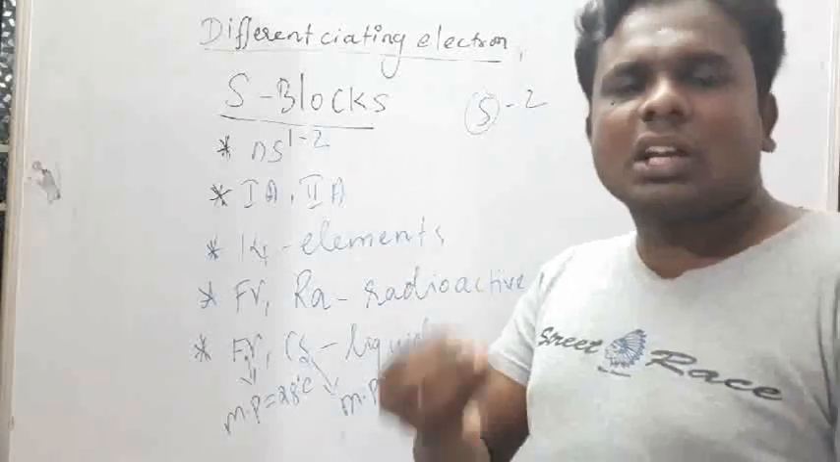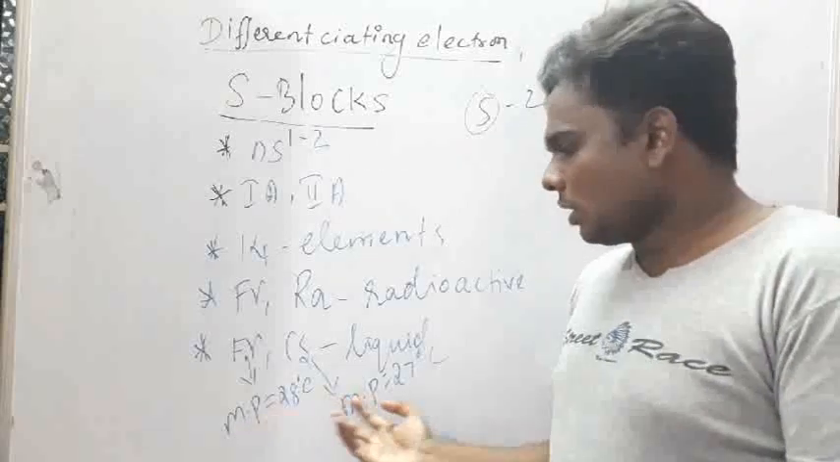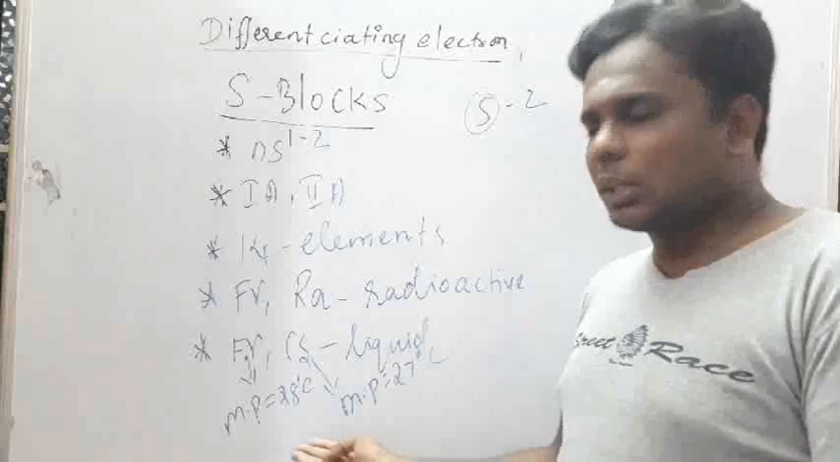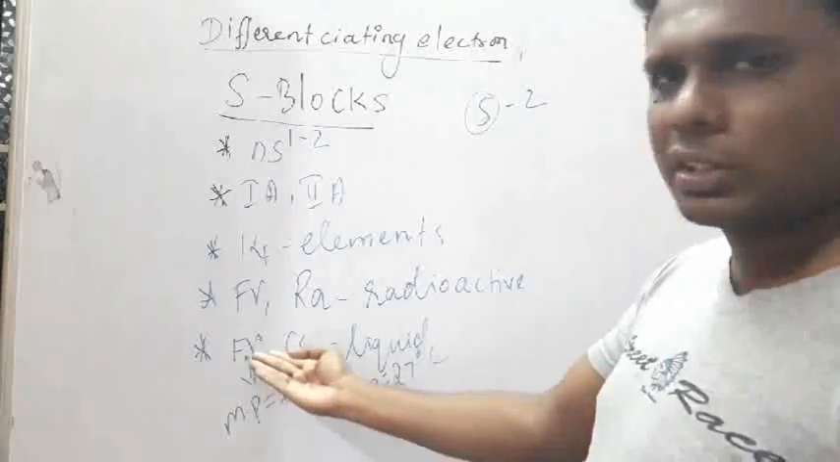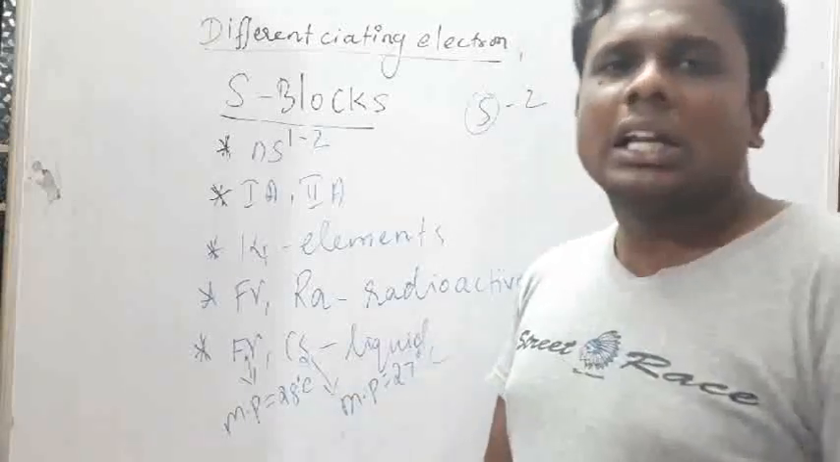Low melting point, very low melting point. At room temperature it will be a liquid. Just looking at the melting point, you can know. The melting point is 28 degrees Celsius for francium and 27 degrees Celsius for cesium. Then it must be in the liquid state.